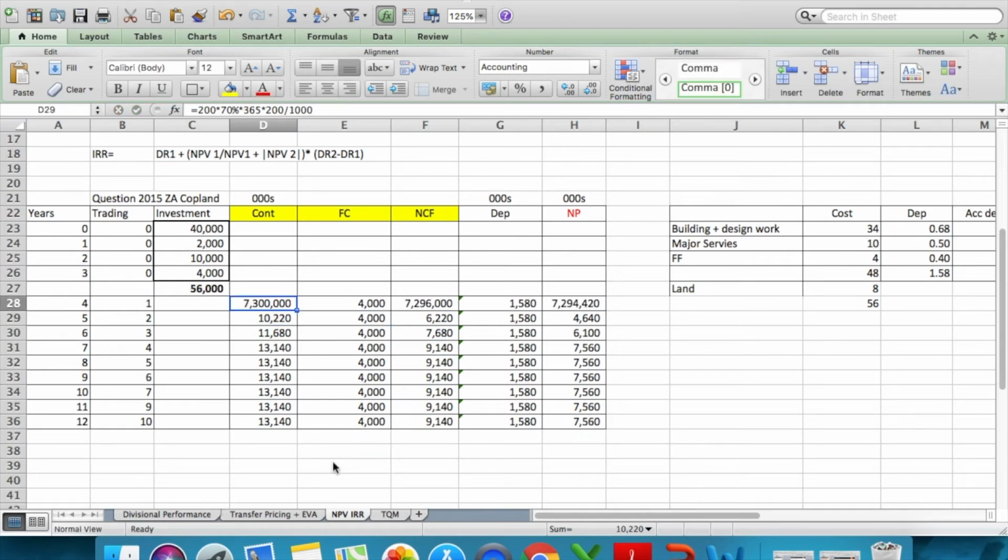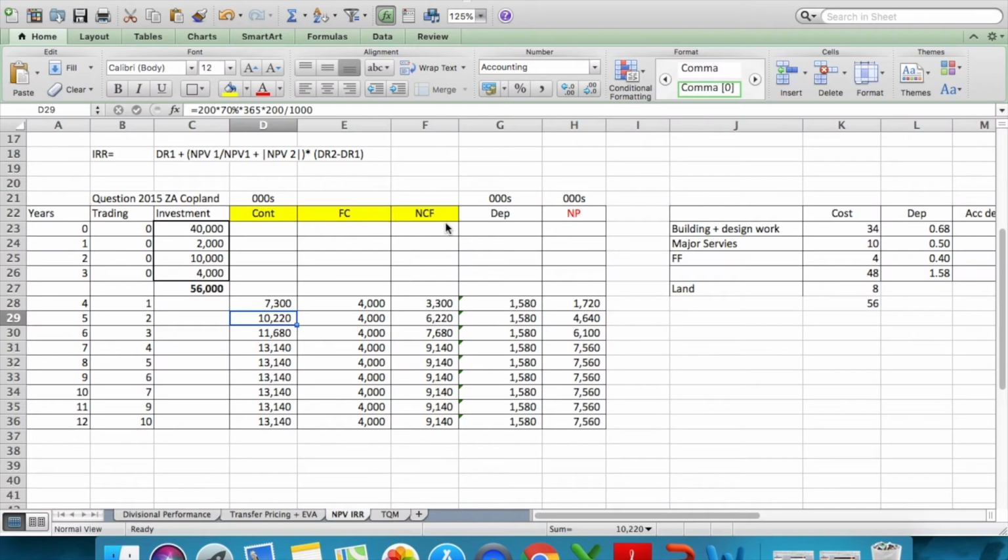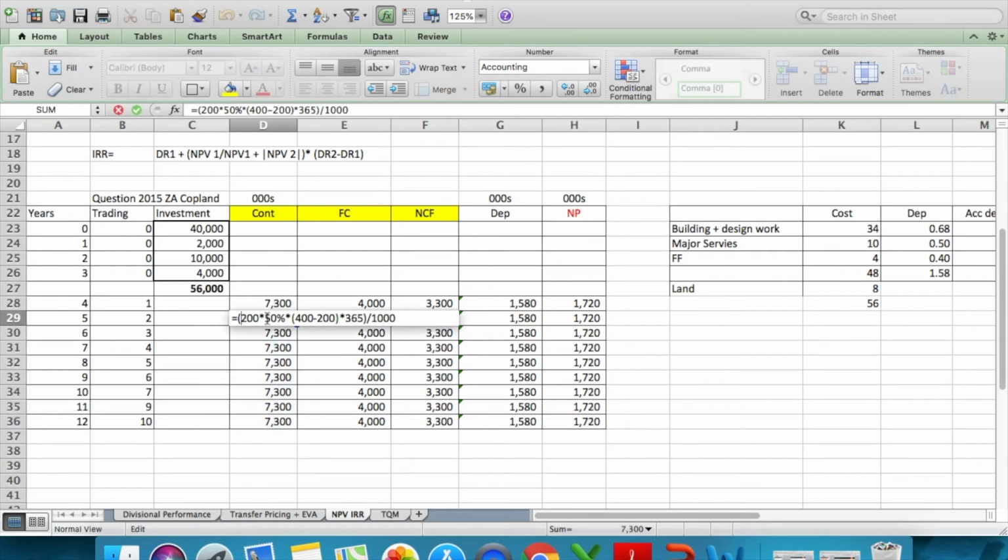So if I press enter, it gives me 7.3 million, and because all of my question is in 1000 form, I'm going to divide it by 1000 to get 7300, right? So I'm going to do the same calculation. The only difference is I'm going to keep changing the room occupancy percentage, which is the usage. So I'm going to copy it across the whole year, and I'm going to keep changing the percentage, because it's Excel and Excel is lovely.